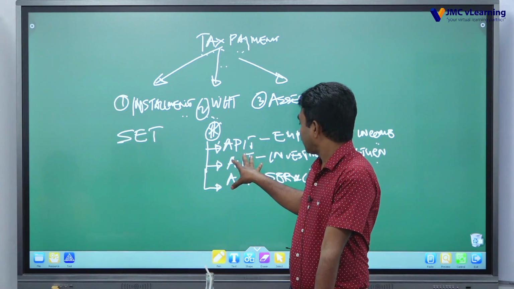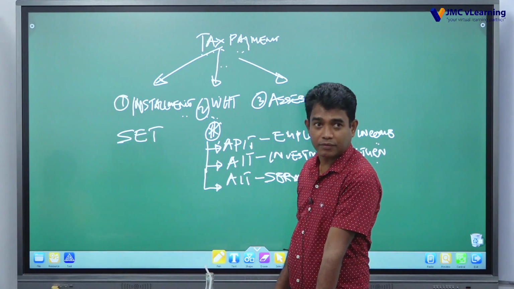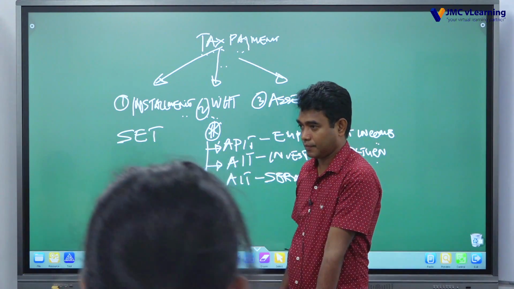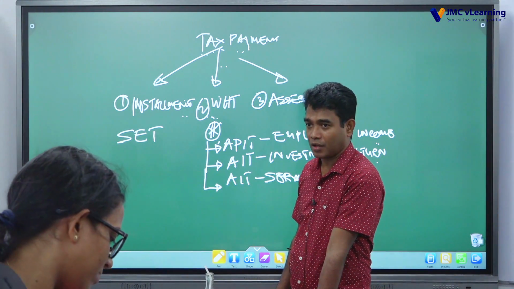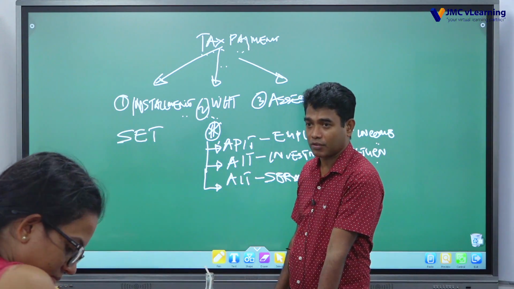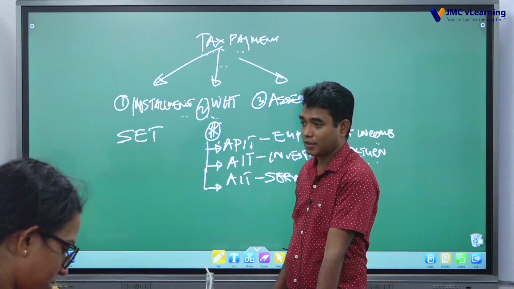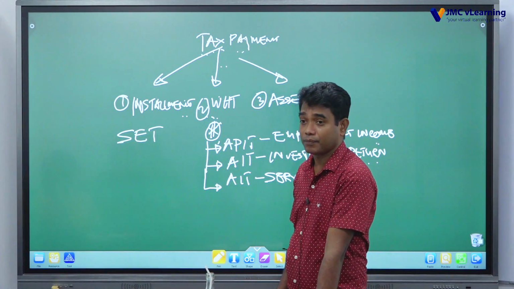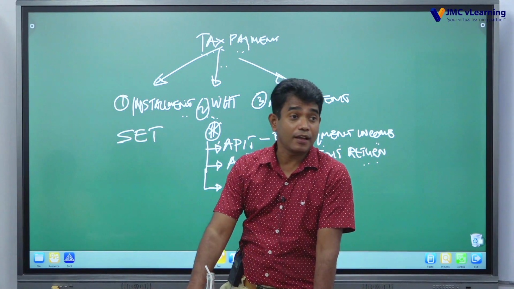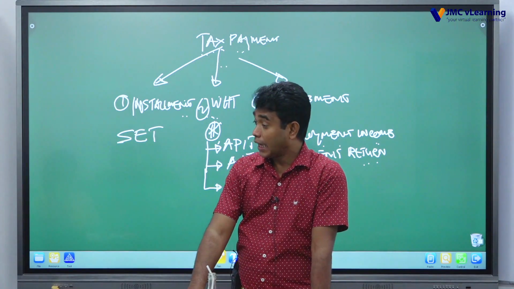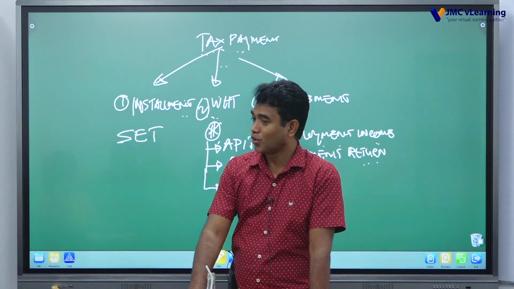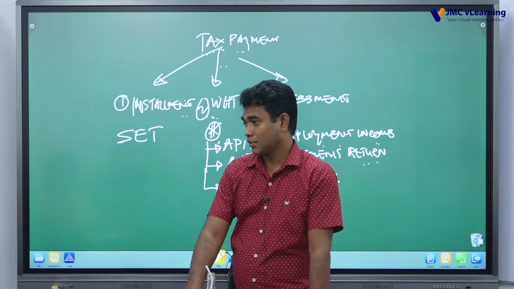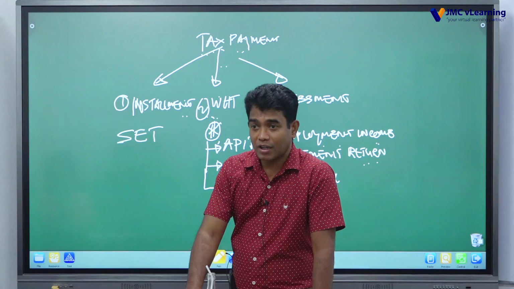The other one is on investment return. Somebody making an investment return has to deduct tax and remit to the Commissioner General's account. The other one is service fee payment. Here there are two parts. One is in the case of a person conducting a business in Sri Lanka who makes any payment to a resident individual, only an individual, to whom the service fee relates, he is supposed to deduct withholding tax.